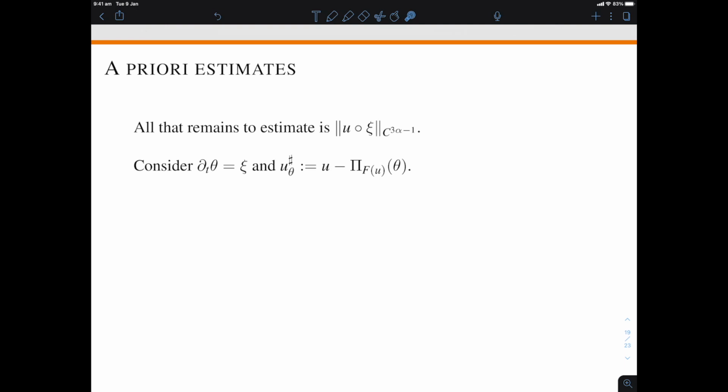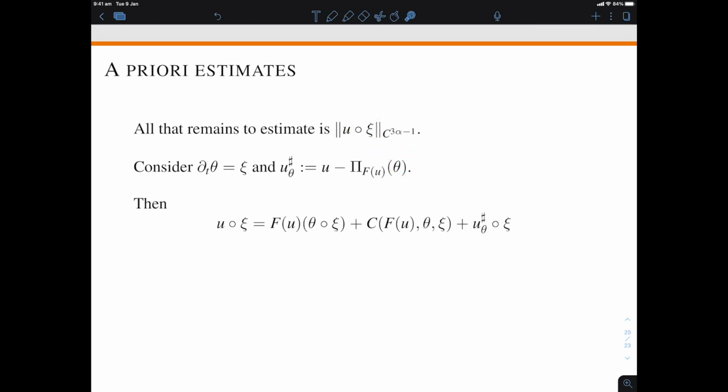Now the next step in that paralinearisation philosophy is to introduce the solution to the linear equation dt theta equal to psi, and then compare u to a paraproduct that doesn't just involve u, but involves theta. And what we will see is that the difference between u and this paraproduct is a term which once again is smoother than u itself. So what this does is reduce the problem even one step further. We've reduced the study of f of u resonant product psi to the study of just u resonant product psi, and now we're going to reduce it to the study of theta resonant product psi.